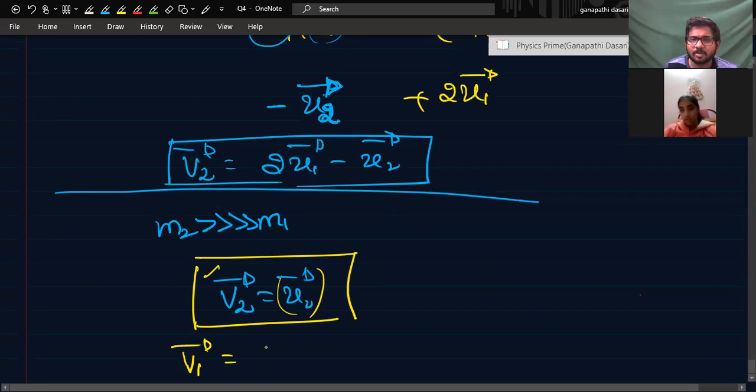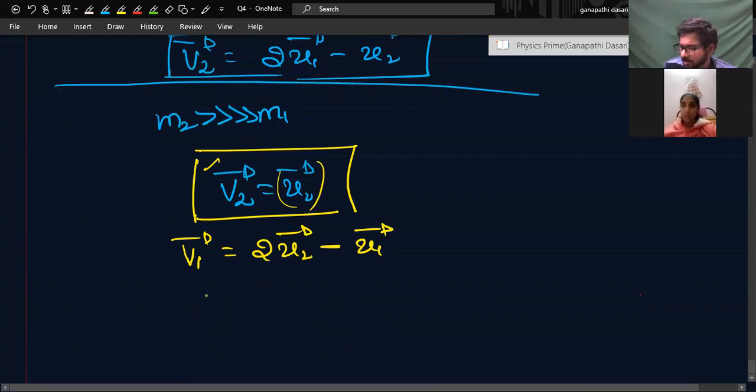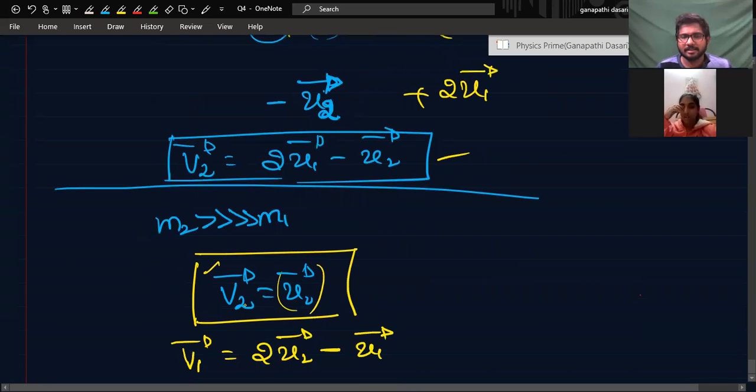V1 vector is equal to 2U2 vector minus U1 vector. Similar to this, this is 2U1 minus U2. Okay, M2 is bigger, right? Same approximations you will do in the formula, but you will get this. Understood.